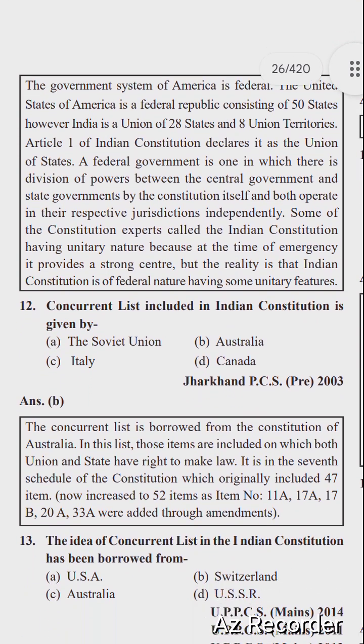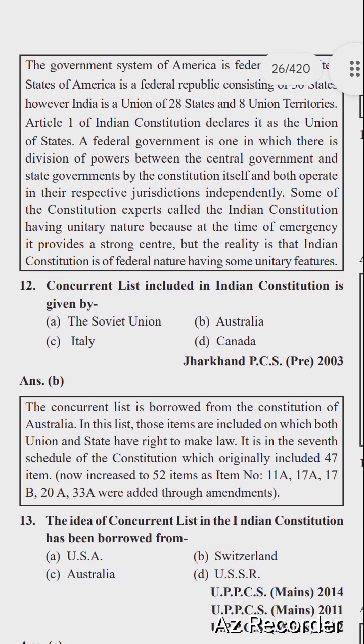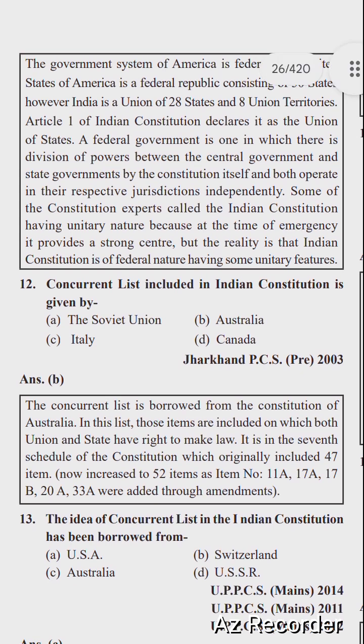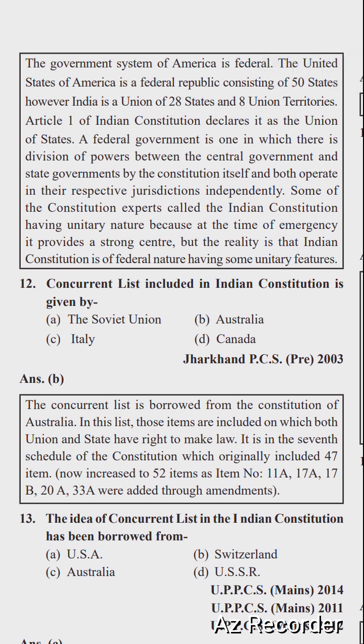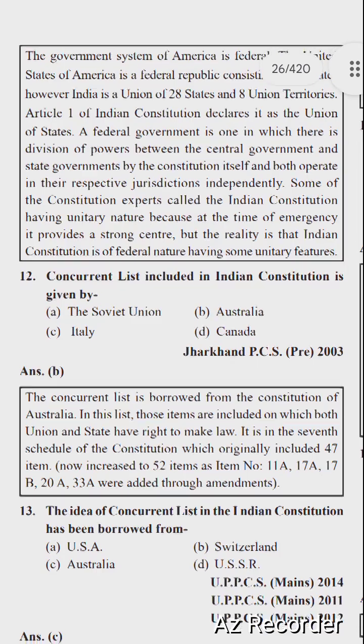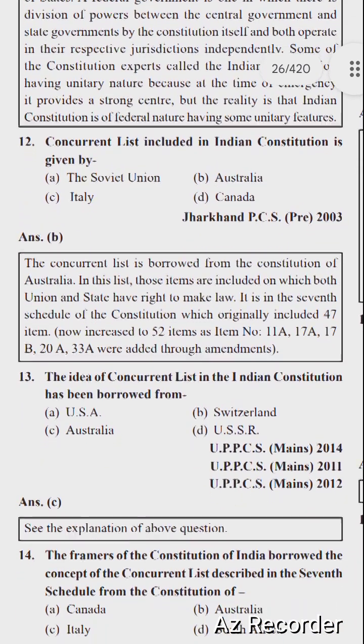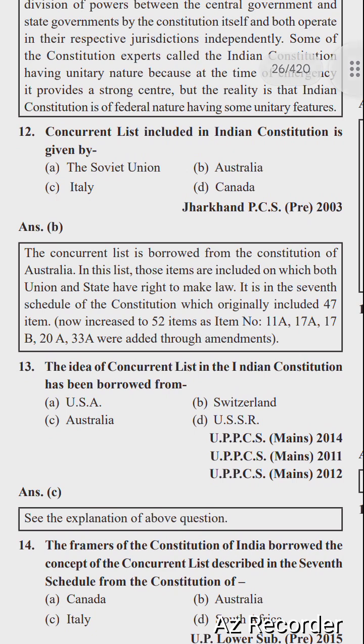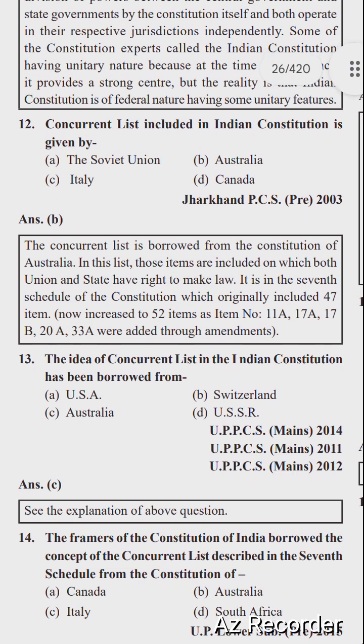So next question is, concurrent list included in Indian Constitution is given by which? Options are Soviet Union, Australia, Italy, and Canada. Right option is option number B, Australia. Concurrent list included in the Indian Constitution is given by Australia. So next question is, the idea of concurrent list in the Indian Constitution has been borrowed from USA, Switzerland, Australia, and USSR. Right option is option number C, Australia.